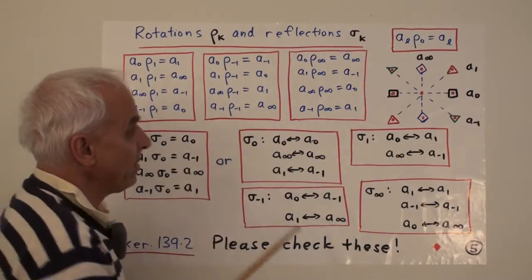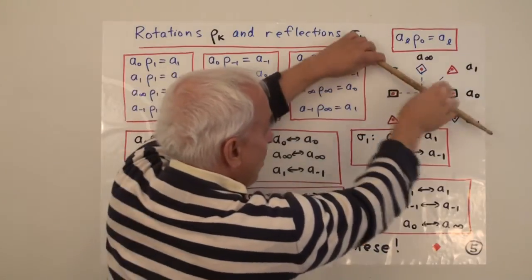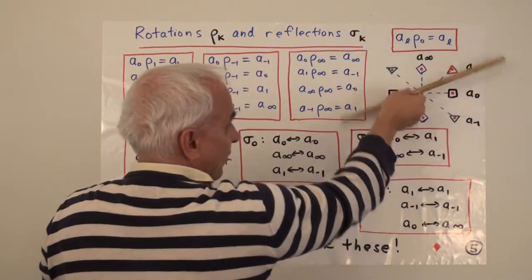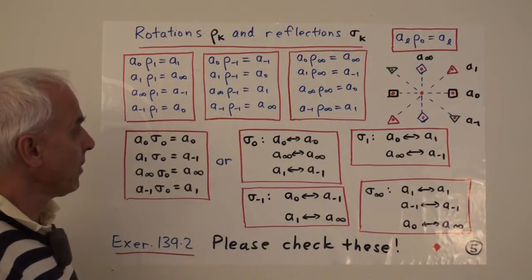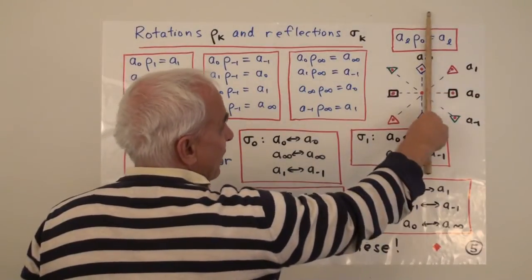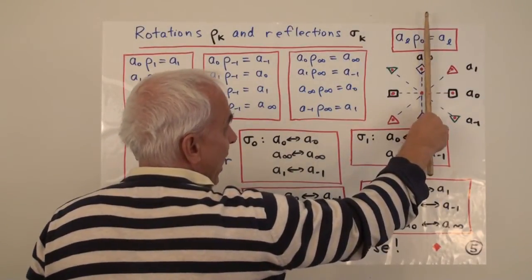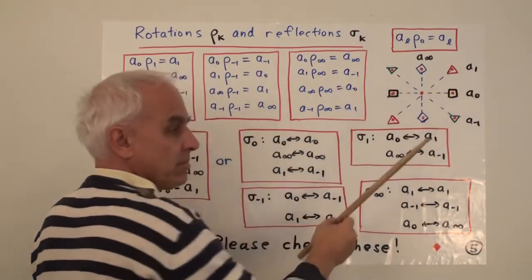Rho sub -1 takes this to this, this to this, this to this, and this to this. It's the opposite direction to rho sub 1. And rho sub infinity takes a sub 0 to a sub infinity and takes a sub infinity to a sub 0.